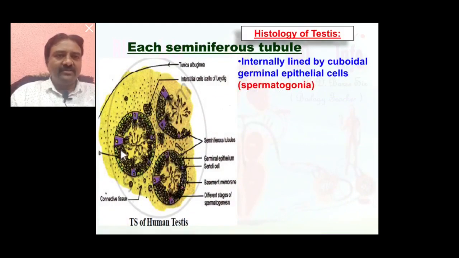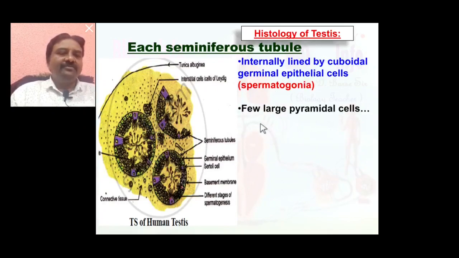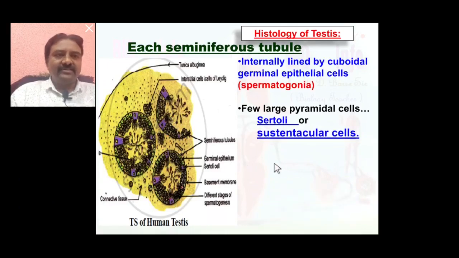This is the cuboidal germinal epithelium. Now, the few large primordial cells seen here are called Sertoli cells. Sertoli cells are also called sustentacular cells.